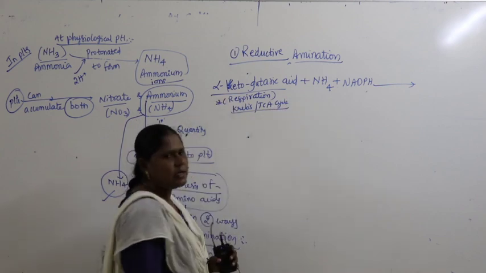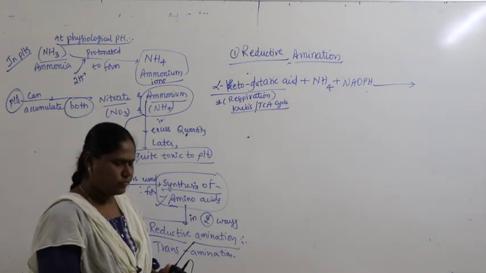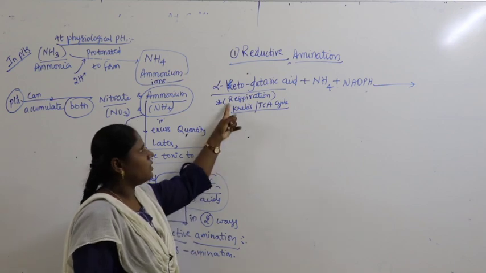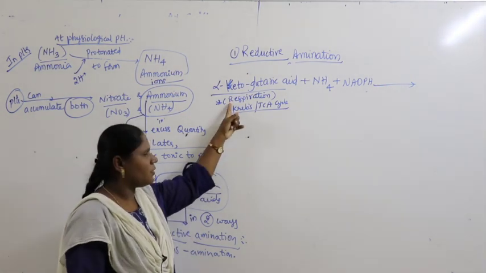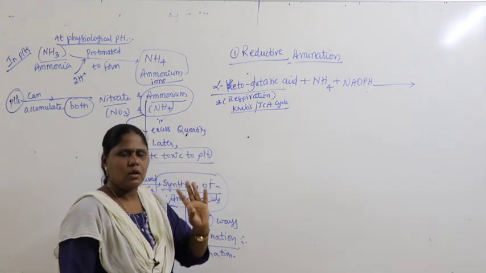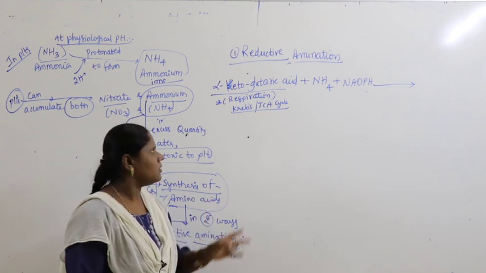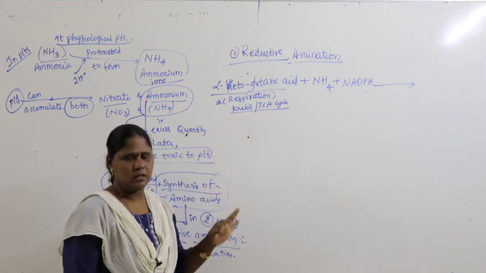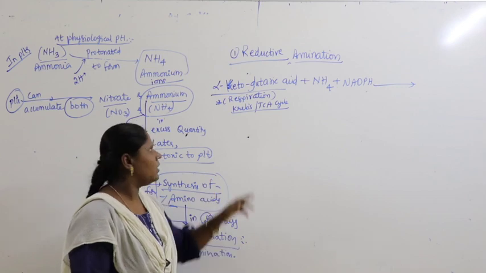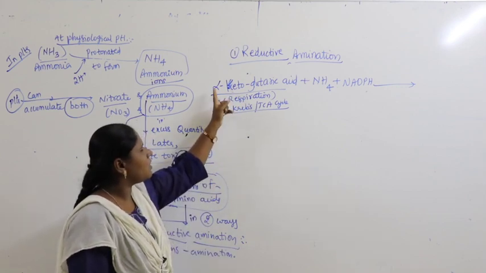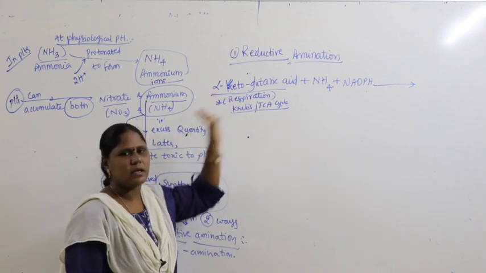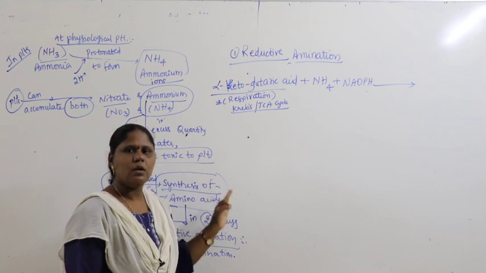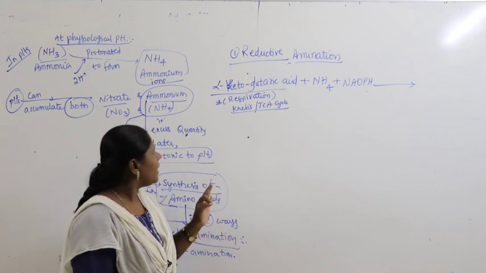Guys, we are going to discuss the respiration chapter later. In the respiration process we study four processes: glycolysis, link reaction, Krebs cycle and ETS. From the Krebs cycle we get the substrate called alpha ketoglutaric acid. What is the substrate? Alpha ketoglutaric acid.